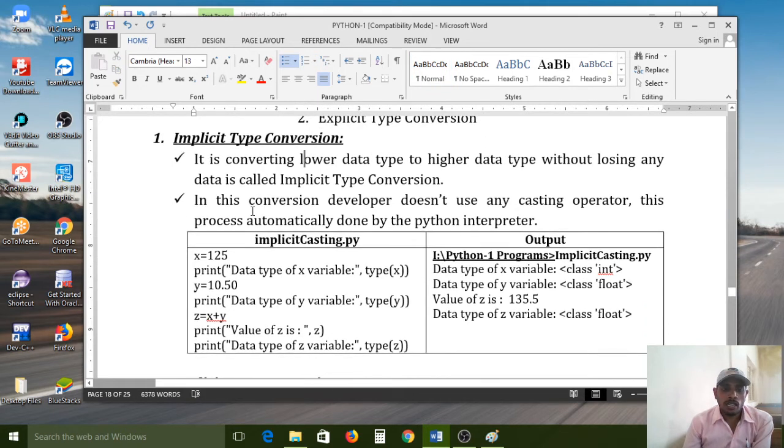So now let us understand implicit type conversion. What is the meaning of implicit type conversion here? It is converting a lower data type to a higher data type without losing any data. Now practically I will explain. Don't worry about this, first understand the implicit type conversion.